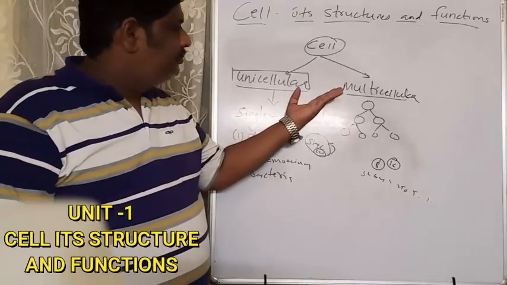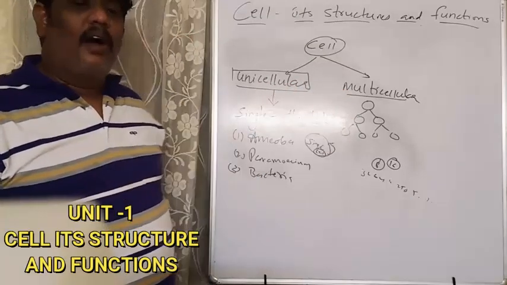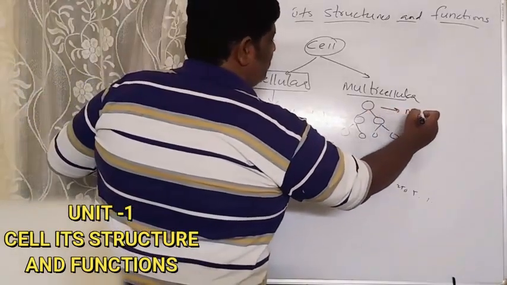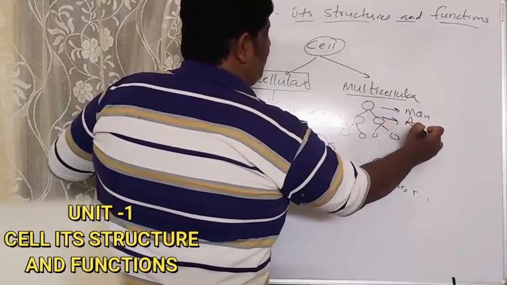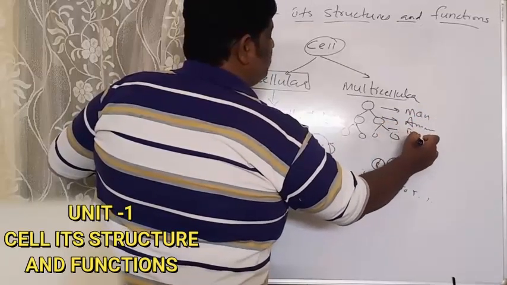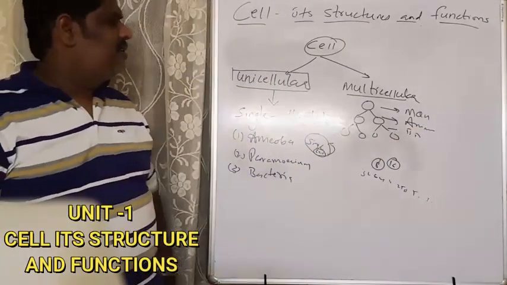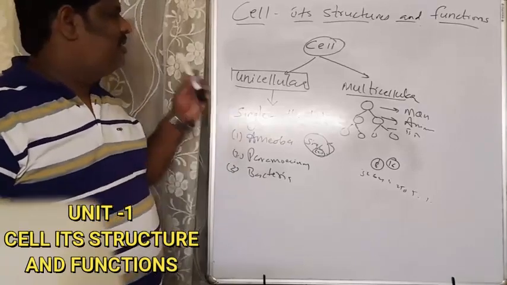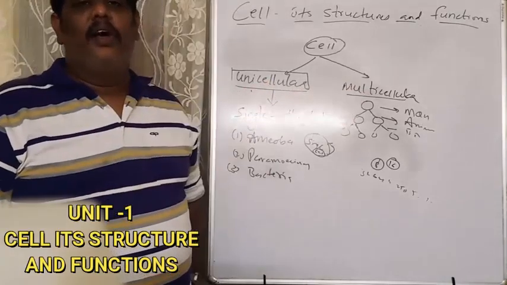That is the difference between unicellular and multicellular organisms. Can you give me some examples of multicellular? Yes, we, that is man, or you can take all the animals and birds. These are different organisms made up of many cells.